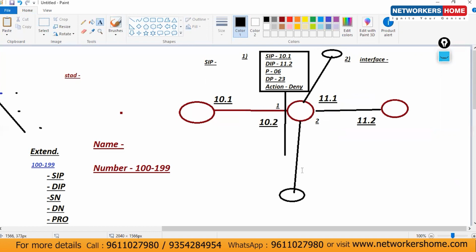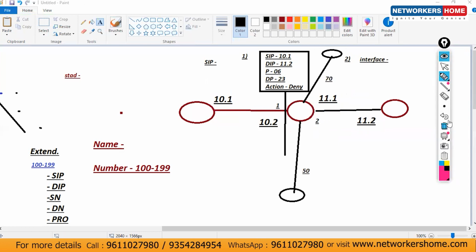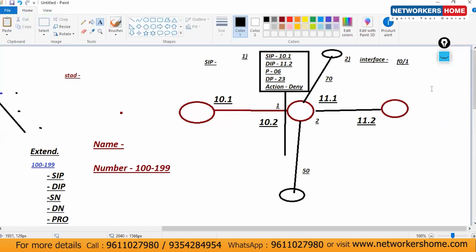Here the network is 50, here the network is 70. Is there any possibility of 10.1 from here? Not at all. From here? No. On which interface is this possibility there? On this one. So on which interface do I have to assign it? F01.